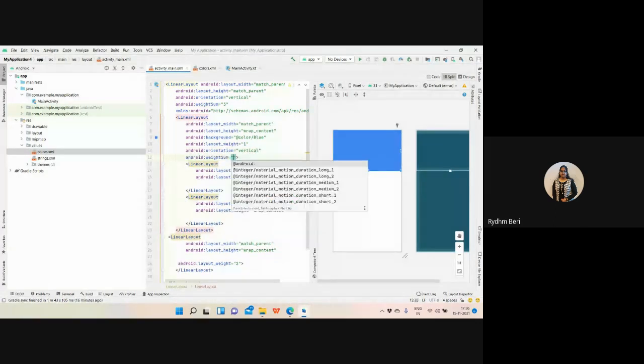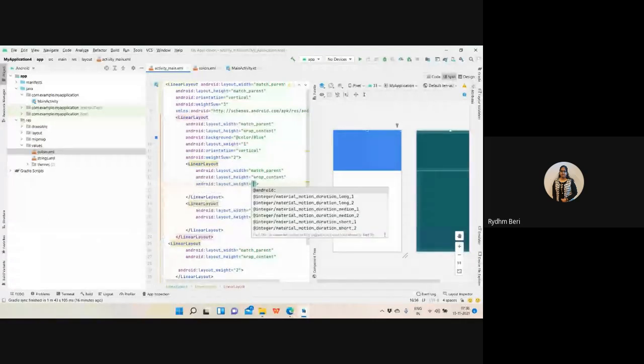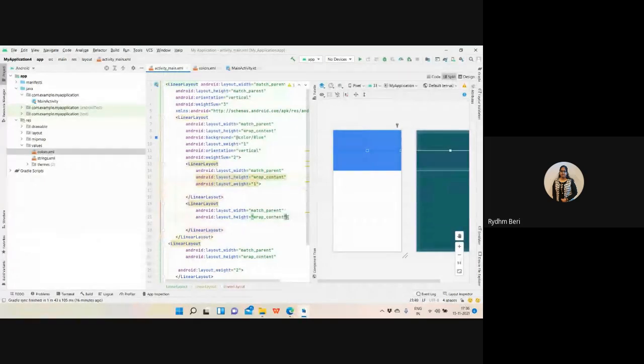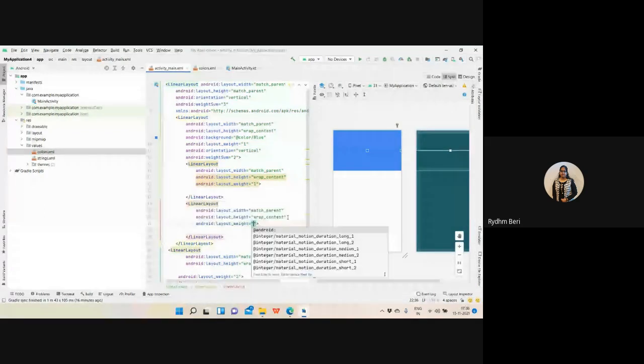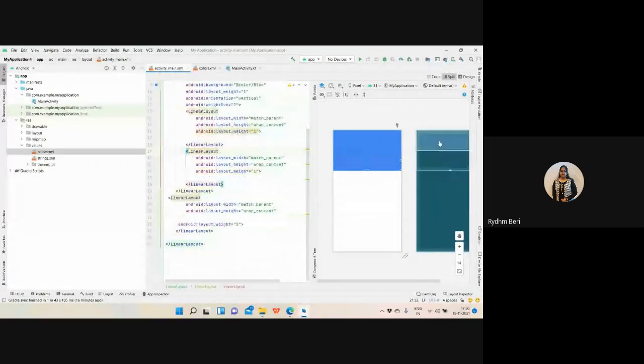So weights as 2 doesn't mean that you will take only 2 or 3. Just take the overall screen as 100%. You can even take 100 and take the value as per that for the weights. So I'm having the weight of this layout as 1 and the weight of this layout as 1. Right? So this layout and that layout, two partitions are divided. This is how we are nesting the components.